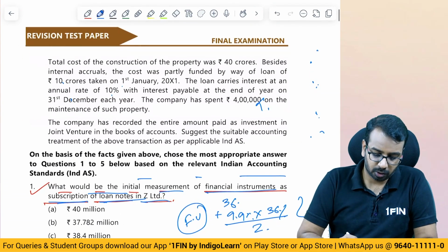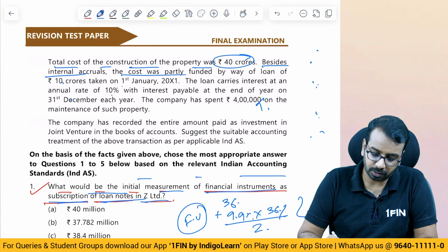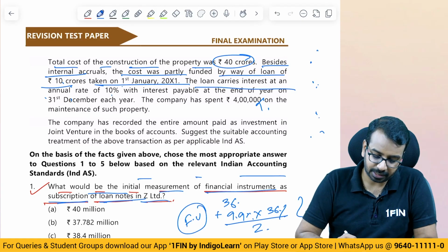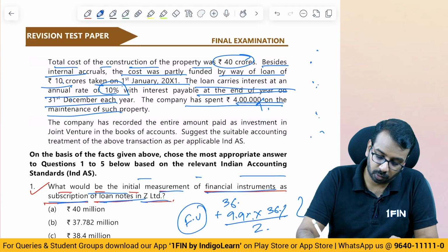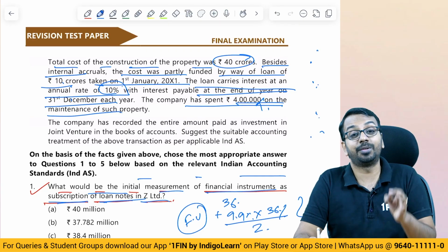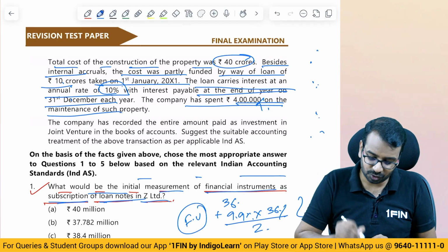Now moving on, total cost of the construction of the property was 40 crores. Besides internal accruals, the cost was funded by a loan of 10 crores taken on 1st of January. The loan carries interest at an annual rate of 10%. Interest is payable on 31st December. Company spent 4 lakh on maintenance. Maintenance is not a part of our cost. All right. Now, what is the loan amount? Now, here you have to be very, very careful with the dates. Okay. It is a straightforward question.